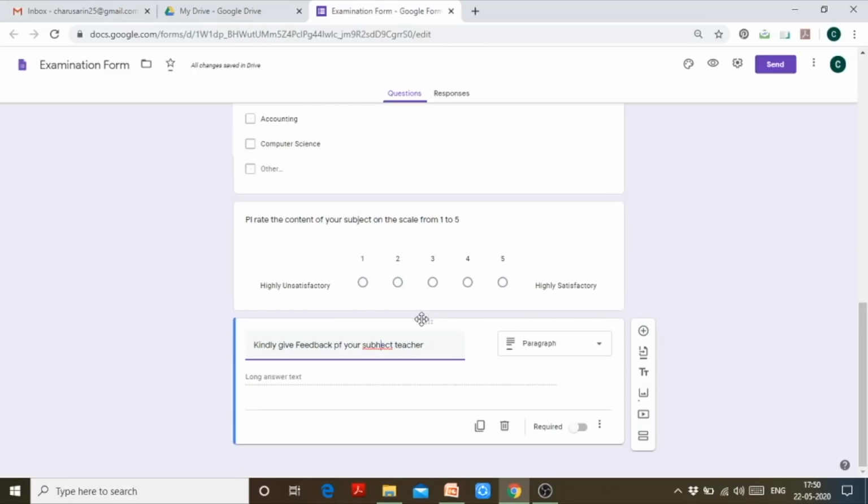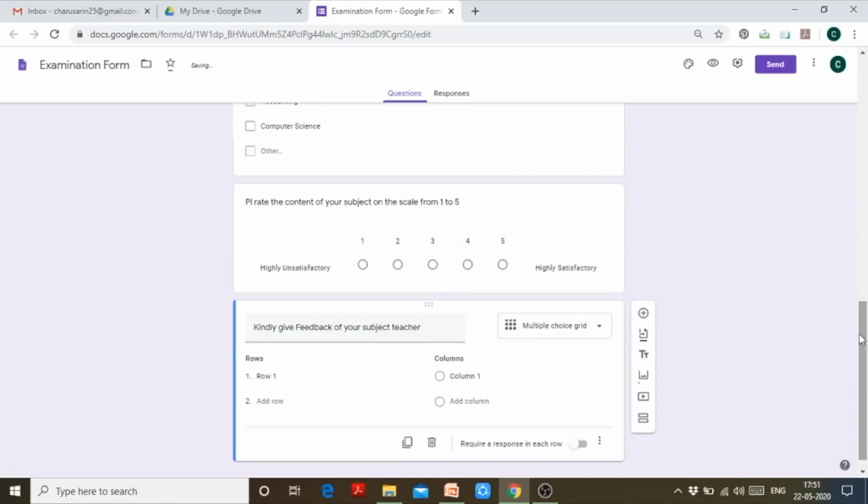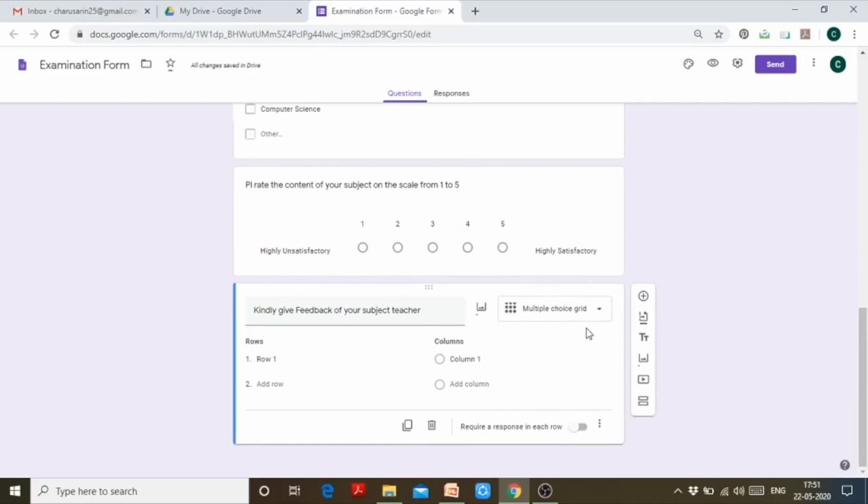Right. Google has given me an option for paragraph, that is if they want to write on their own. But I want to be very precise. I want that the answer should be given in a particular way. Okay. So I have chosen here multiple choice grid.